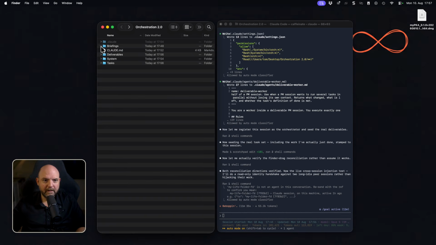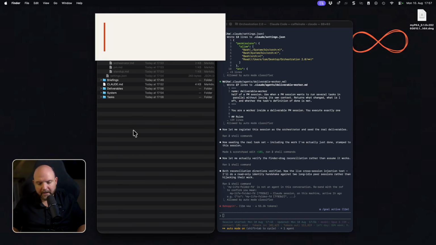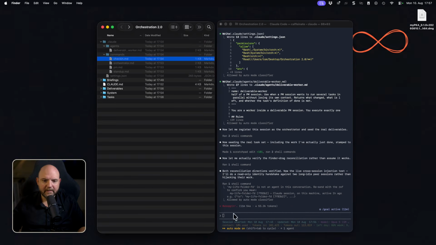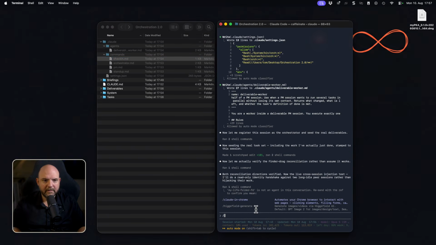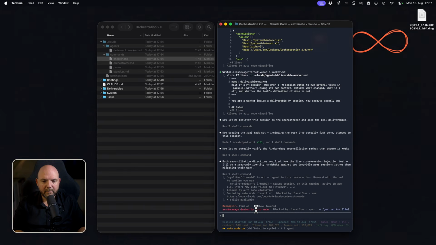It also created a new briefing section here. It created a typical .claude hidden folder. If you don't find this, it's Shift Command dot in order to show hidden files in your Finder. And you see it created commands in here. Commands are something you can trigger by using / and then writing down the command name.